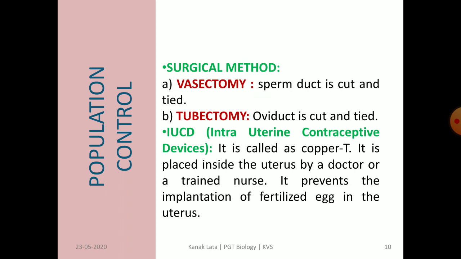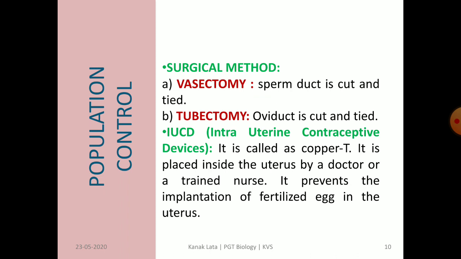Third method is surgical method. It is the permanent method. It is of two types. In male, it is called vasectomy, and in female, it is called tubectomy. In vasectomy, sperm duct is cut and tied, whereas in tubectomy, oviduct, that is fallopian tube, is cut and tied. So in both the cases, there is no chance of fertilization.